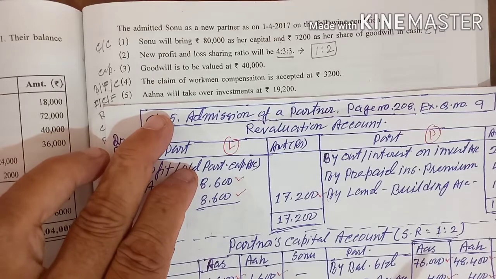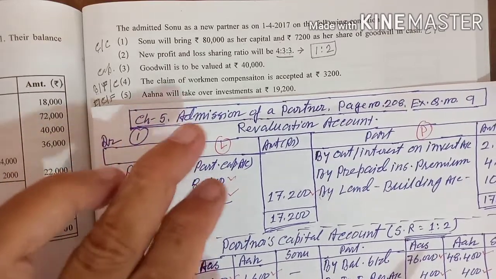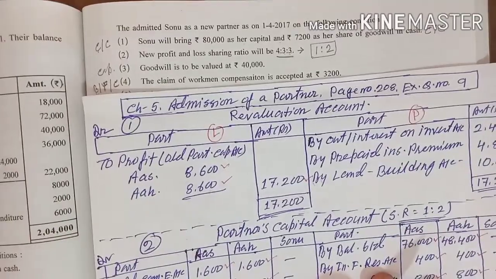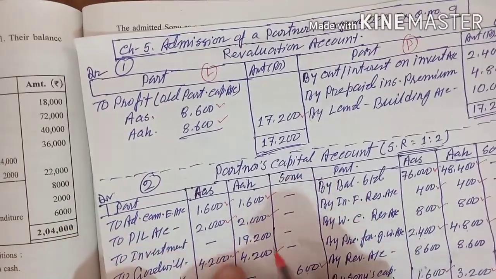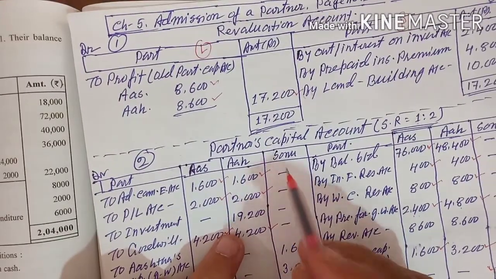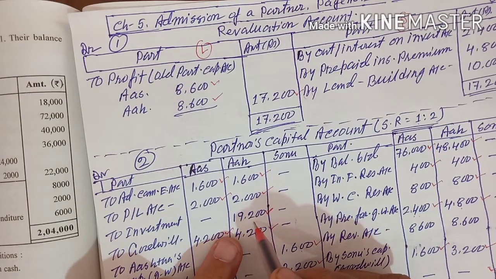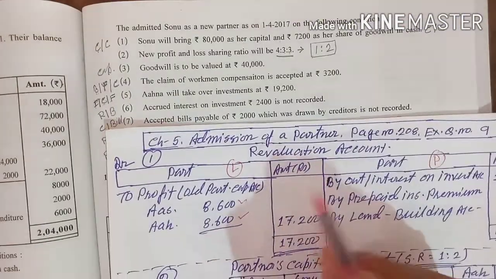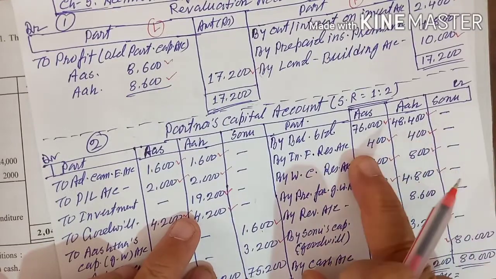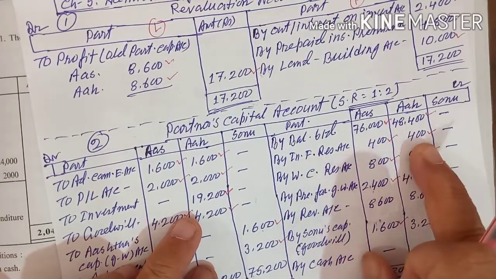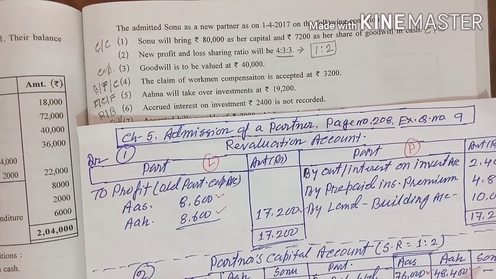Next is coming: Ahana will take over the investment at rupees 19,200. You have the investment at 20,000 and he is taking it at 19,200. So the journal entry is his capital account debit to investment, 19,200. The difference is 800. It is already made up from the investment reserve, and the remaining amount is already distributed to the partners' capital accounts. Investment reserve. Okay.